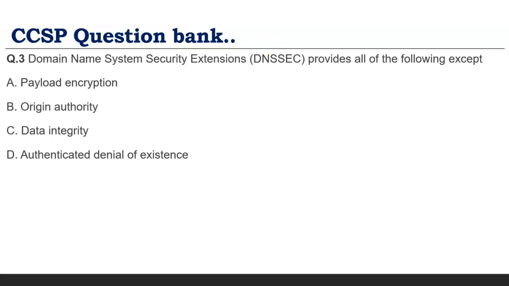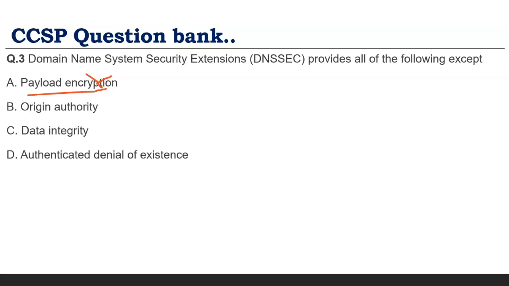Next one: Domain Name System Security Extensions, which is DNSSEC, provides all of the following except. In the exam, if there is a negative question, it will be underlined. I did not underline it here, but in the exam you will see it. So which is not able to be achieved from DNSSEC? One is payload encryption. We have seen encryption is not possible, so we directly got the answer, but we'll see the other options.